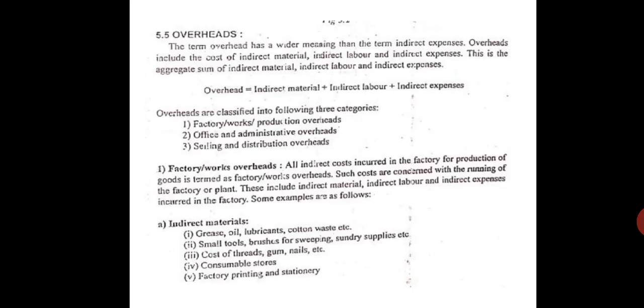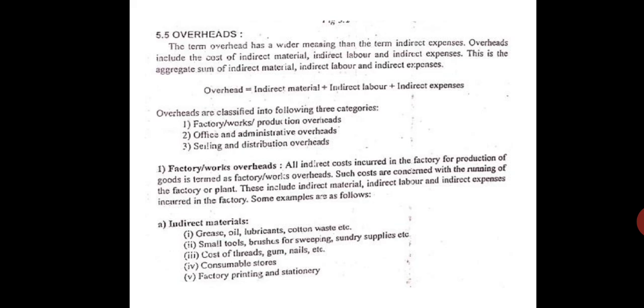Now we shall look at the overheads. We have seen so many overheads, right from factory overhead, that is production overhead, to administrative. Second is administrative overhead, third selling overhead, and lastly distribution overheads. The term overhead has a wider meaning than the term indirect expenses. Overheads include the cost of indirect material, indirect labor, and indirect expenses.